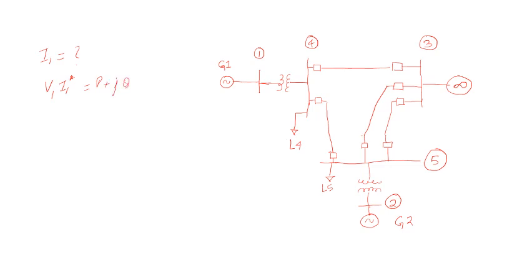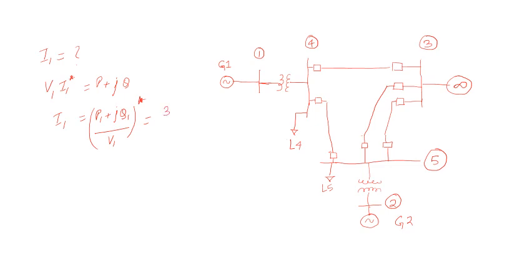So I1 can be written as P1 plus jQ1 upon V1 star. The whole star is the value of I1 current, but we need to take out the star, the conjugate.